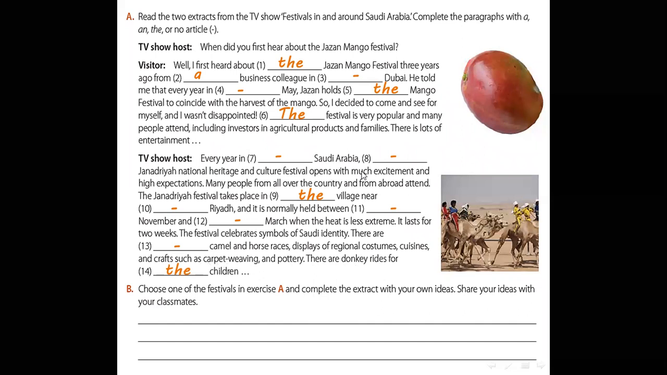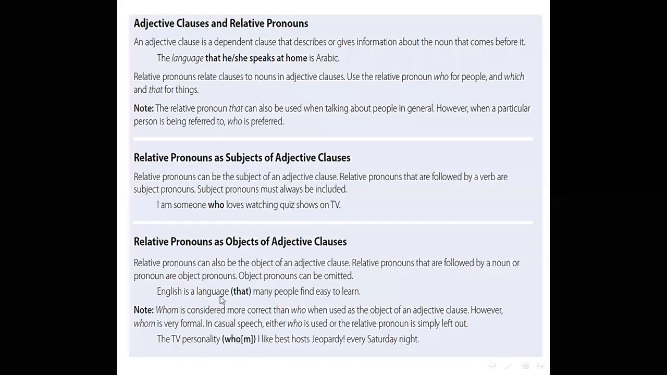And also we don't use a or an or any article before Riyadh because it's the name of a city, and before March or November because they are names of months. Excellent.